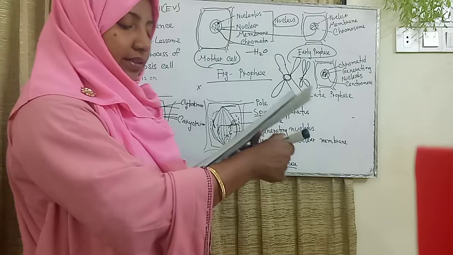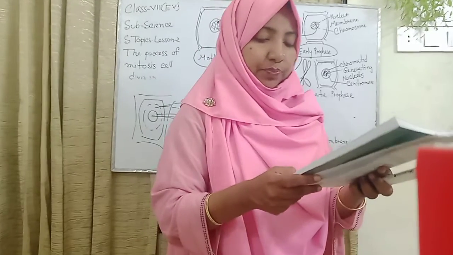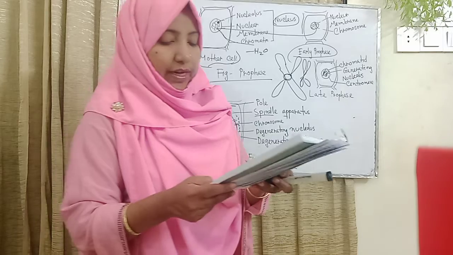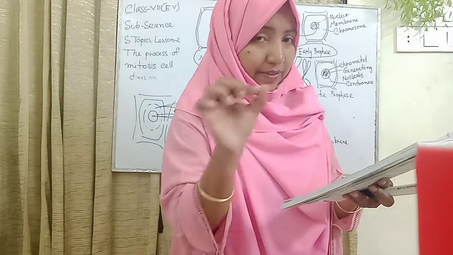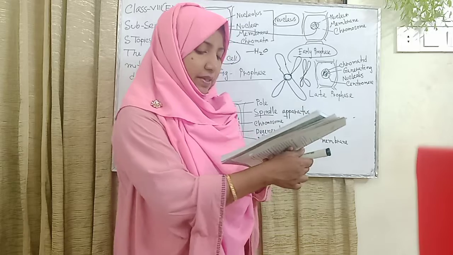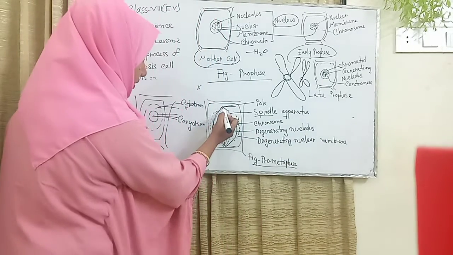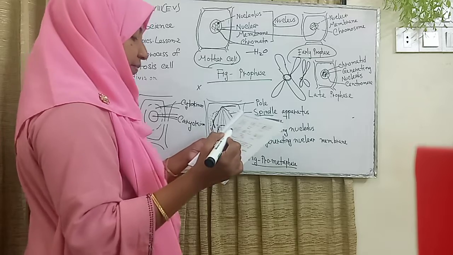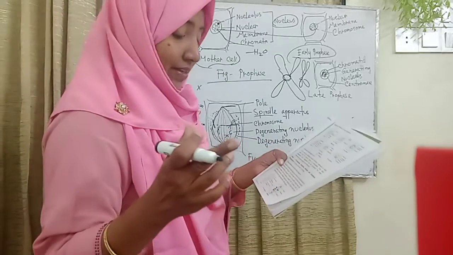At the equator, the fibers of the spindle spread from one pole to another. These are known as spindle fibers. Please everyone remark this line.